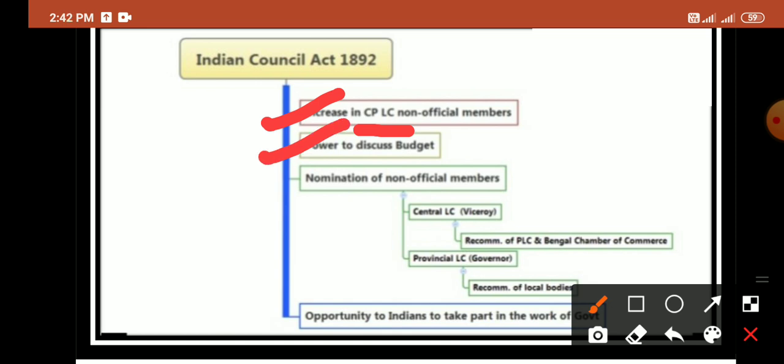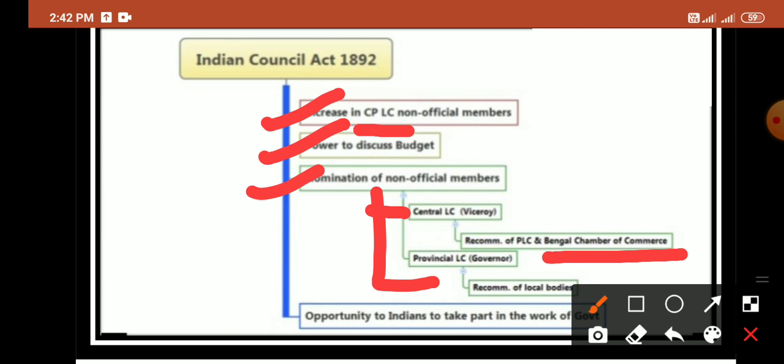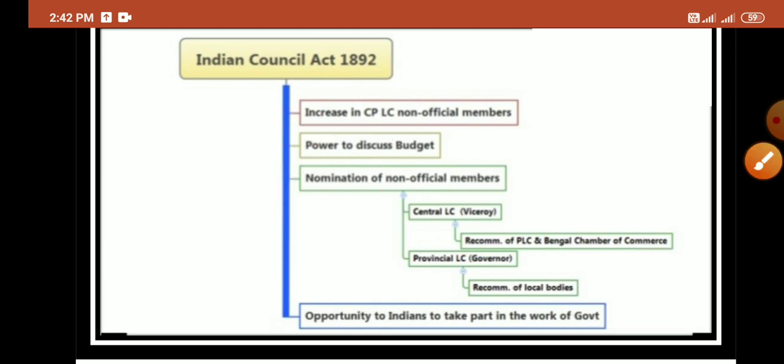Along with this, regarding the nomination of non-official members, there were two parts. The central legislative council members were nominated by the Viceroy on the recommendation of the provincial legislative councils and the Bengal Chamber of Commerce, and the provincial legislative council non-official members were selected by the Governor on the recommendation of local bodies. The last provision of this act was that Indians got the opportunity to take part in the work of the government.